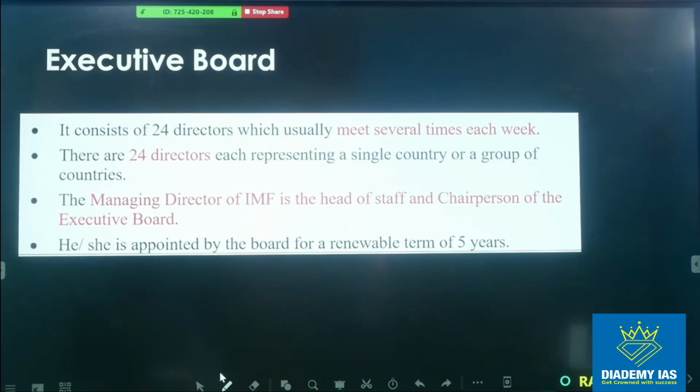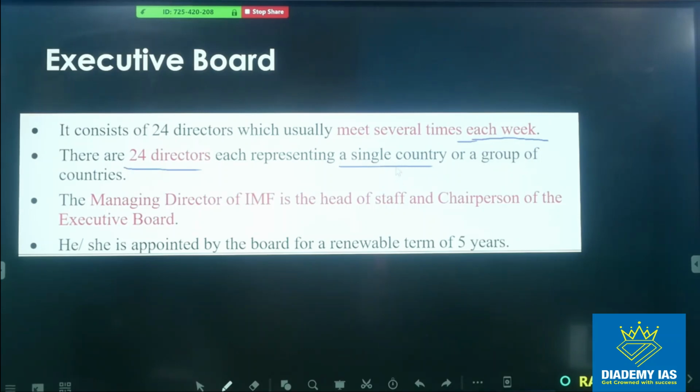So the Executive Board consists of 24 members, who usually meet several times each week. So they are meeting regularly. There are 24 directors, each representing a single country, right? So who chooses the executive directors? The Board of Governors, right?